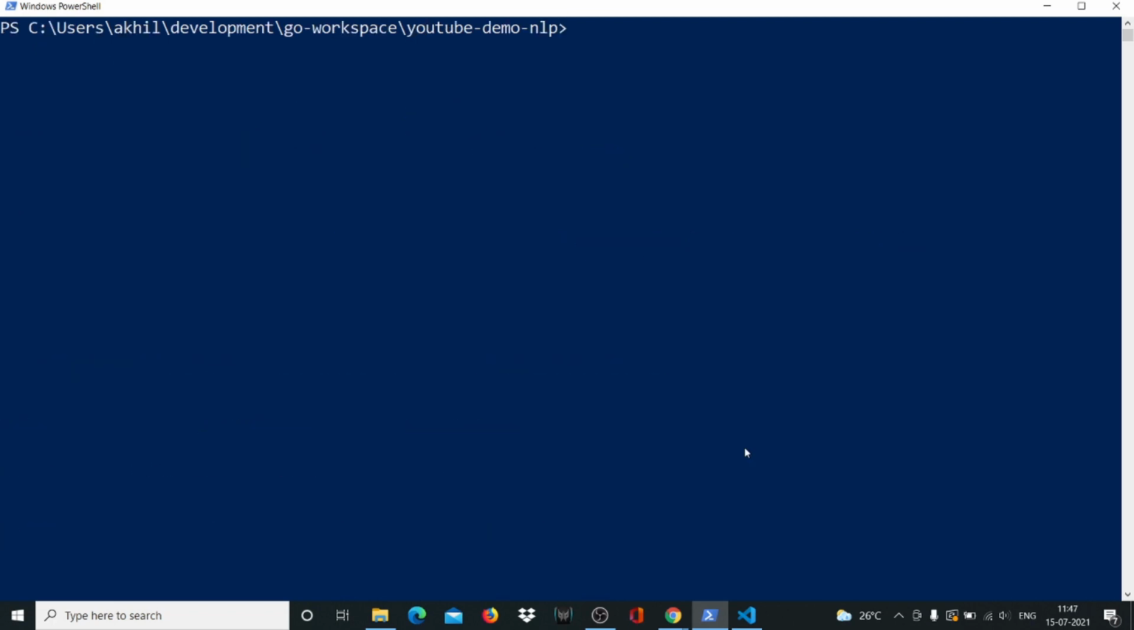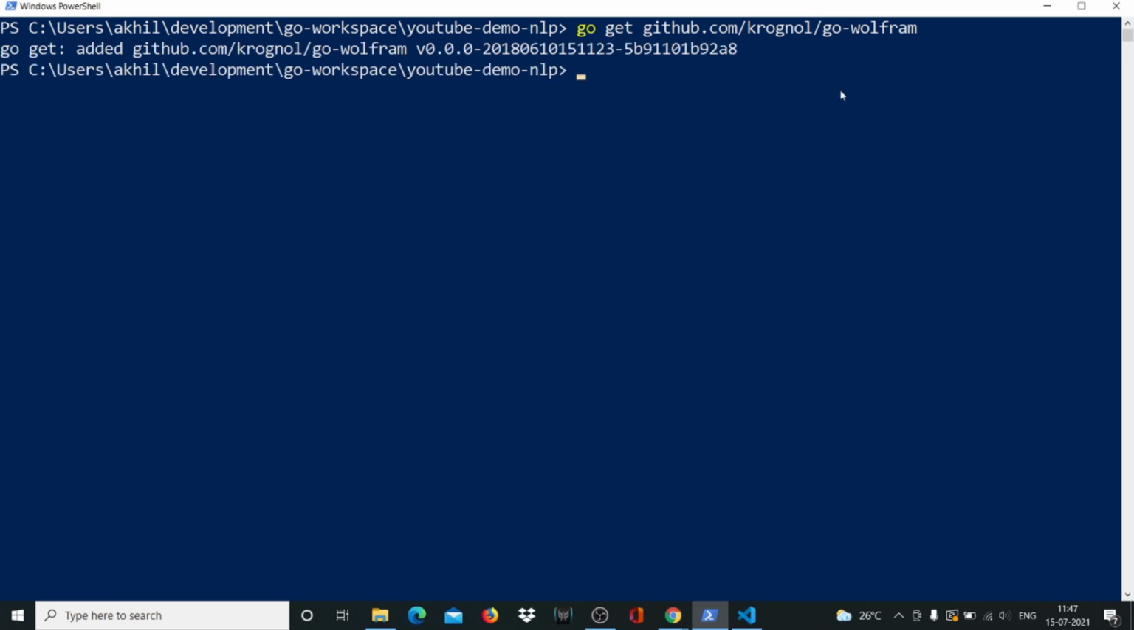Let me just check. Now what we have to do is start getting the external packages that we need in our project. You can give the inverted commas, or you don't; even if you don't give them, it's not a problem. So you'll say github.com/crognol/go Wolfram. If you're from a JavaScript background, this is exactly the same as npm install, and this is the name of the package, and this is the GitHub link for it. Like you have the npm website, npmjs.com, where all these packages reside, Golang doesn't have something like that, so you have to get everything from github.com, right?